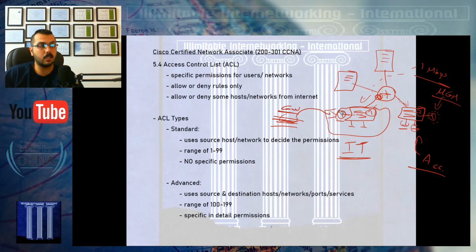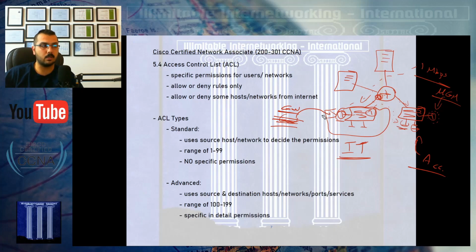I can delete the gateway just to reach this goal of denying this employee from reaching the internet. Or maybe check this one. He can reach the internet, but he can't reach this beautiful girl in the company that he wants to talk with during working hours, and that is prohibited. We do not have any business with this department, so you should not talk with them, or you should not talk with this specific employee only.